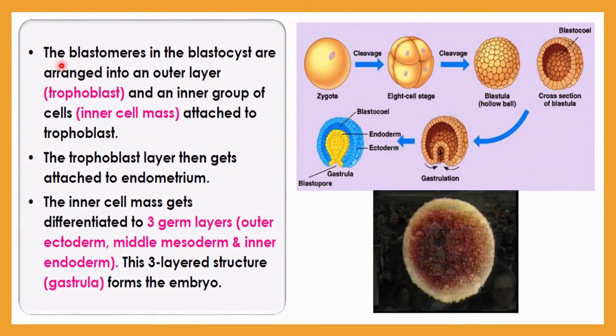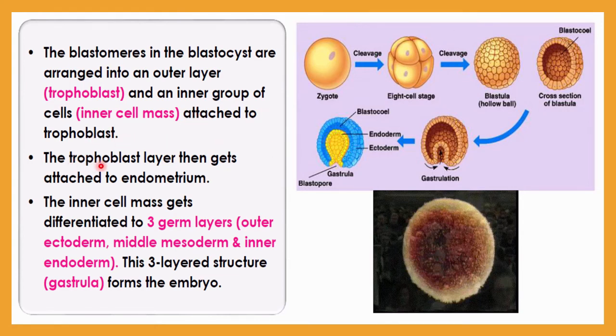The blastomeres in the blastocyst are arranged into an outer layer, called the trophoblast, and the inner group of cells is called the inner cell mass, attached to the trophoblast.